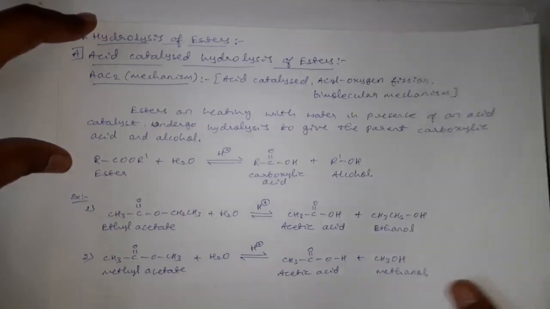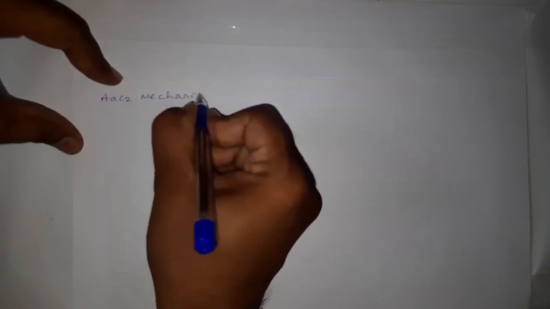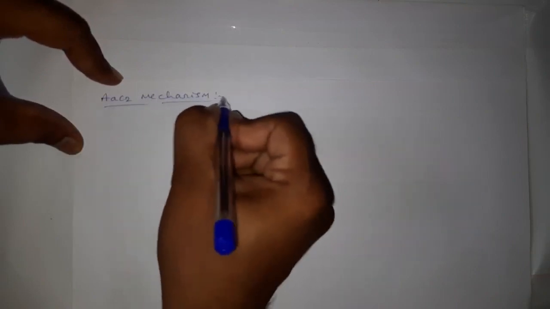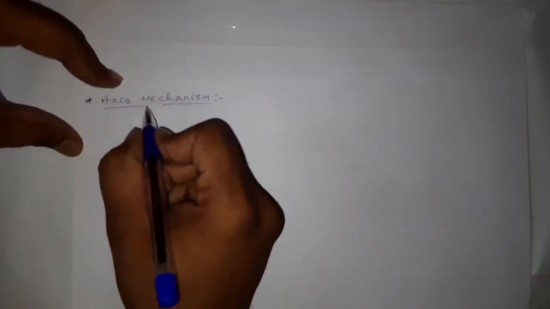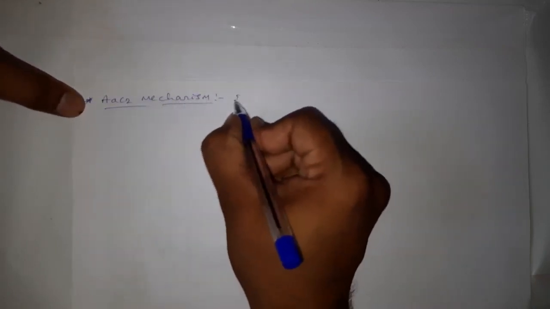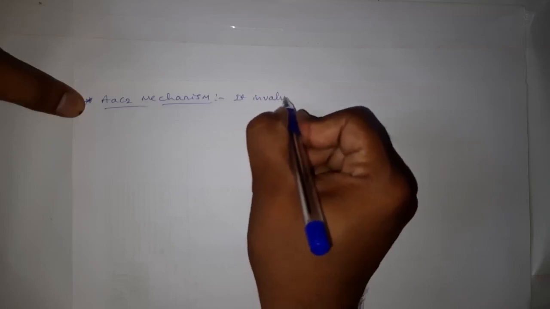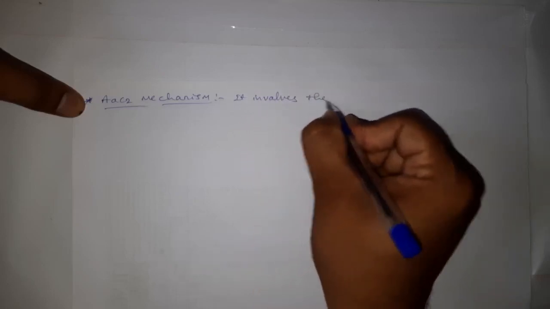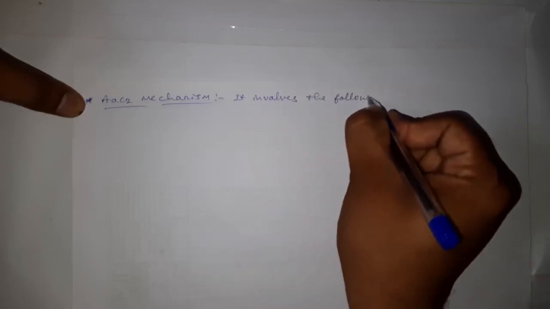Now we have to discuss the mechanism of acid catalyzed hydrolysis of esters, that is called what? The AAC2 mechanism. See, this mechanism involves the following steps.